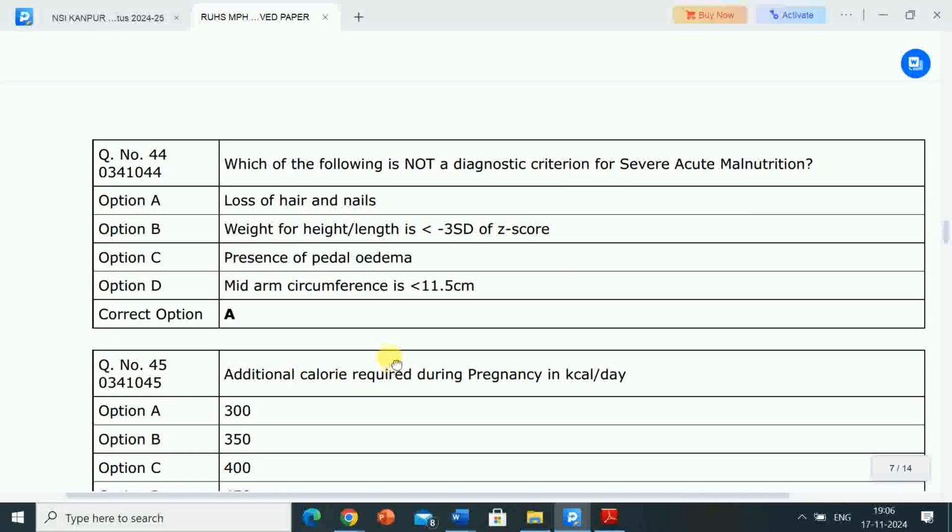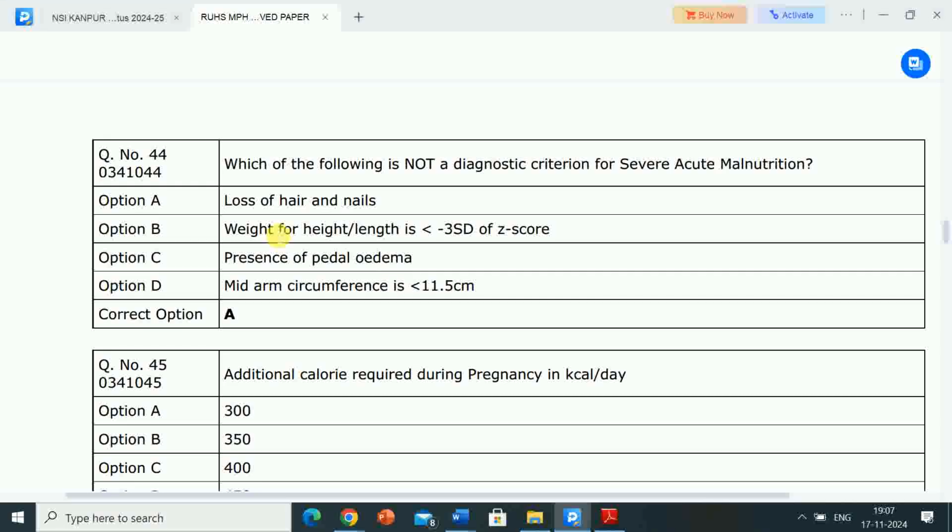Next question is, which of the following is not a diagnostic criterion for severe acute malnutrition? Options are A. Loss of hair and nails, B. Weight for height or length is less than 3 Z score, C. Presence of pedal oedema, D. Mid-arm circumference is less than 11.1 centimeter. Correct answer is option A, loss of hair and nails.